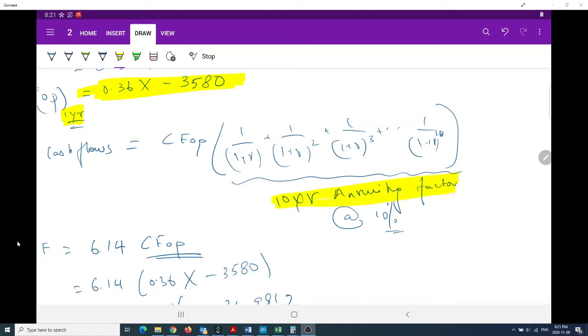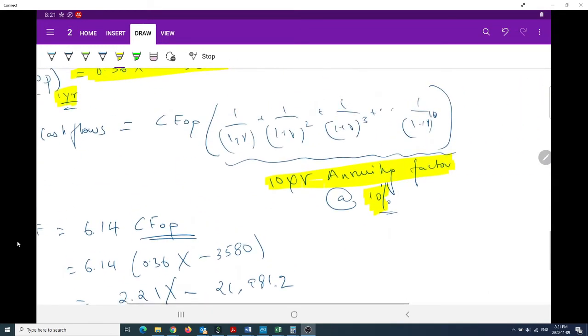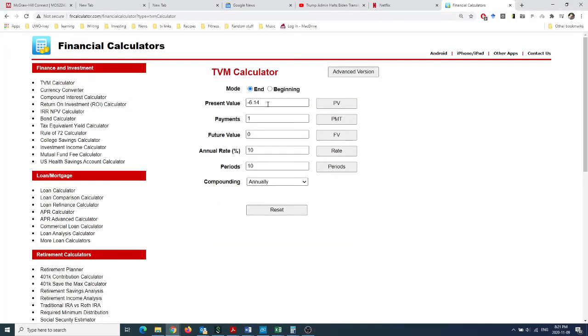Remember from chapter 8, we used the annuity factor to calculate the equivalent annual cost. This annuity factor is a 10-year annuity factor, since it's a 10-year project, at our discount rate of 10%. To find it, you could use the financial calculator: the present value of $1 for 10 years at an interest rate of 10% with a future value of 0. The annuity factor is 6.14.